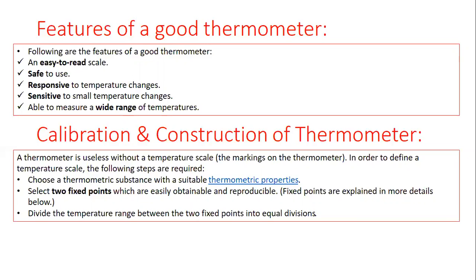And in the case of defining a thermometer or temperature scale, we consider 2 fixed points. One is the ice point and the second is the steam point. Ice point is 0 degree centigrade and the steam point is 100 degree centigrade. So the second step is to select 2 fixed points and mark those 2 fixed points on the temperature scale. Then the third step is to divide the distance between the 2 fixed points into an equal number of divisions.